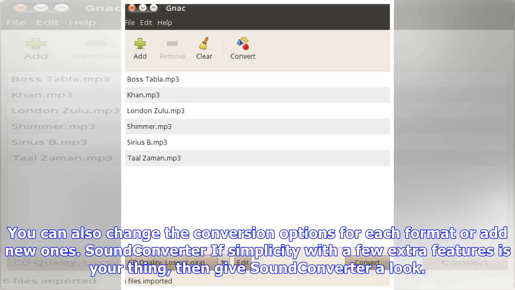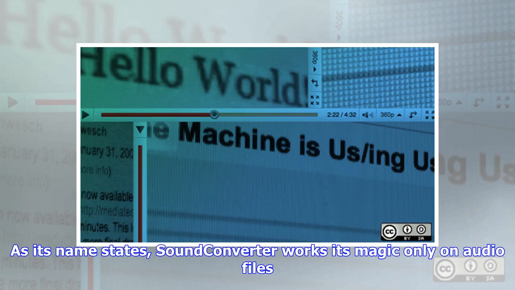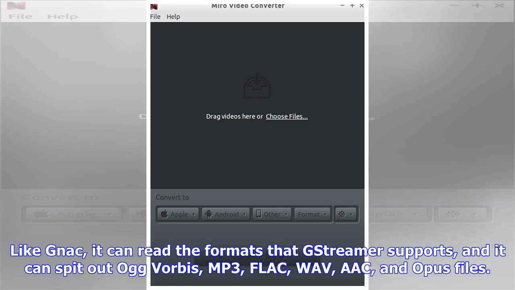Sound Converter. If simplicity with a few extra features is your thing, then give Sound Converter a look. As its name states, Sound Converter works its magic only on audio files. Like Gnac, it can read the formats that GStreamer supports, and it can spit out OGG, Vorbis, MP3, FLAC, WAV, AAC, and Opus files.